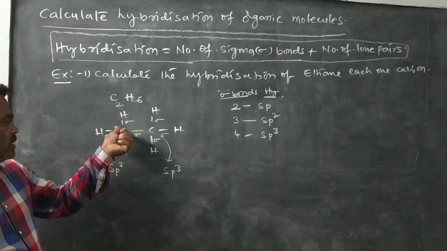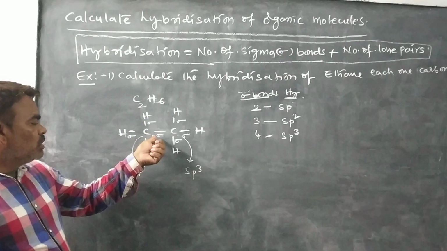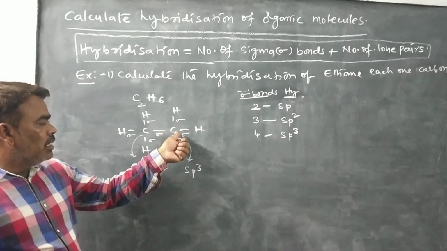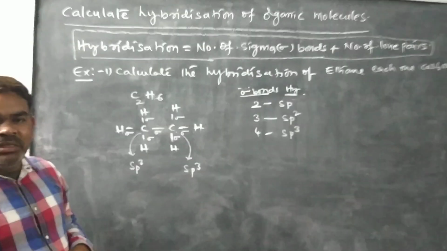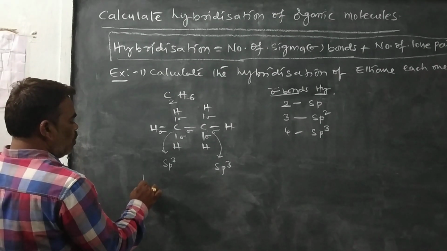So this carbon has 4 single bonds, and each single bond is sigma. 4 sigma bonds is sp3 hybridization. Another carbon atom is also sp3 hybridization. So another example, second one, propane.